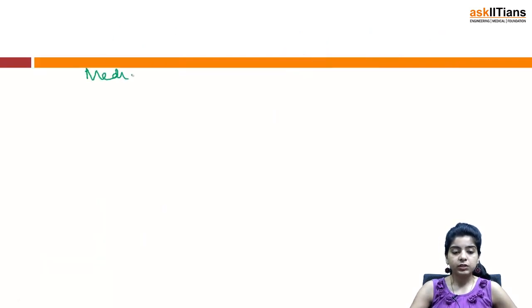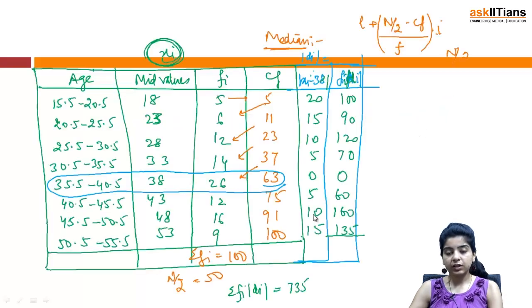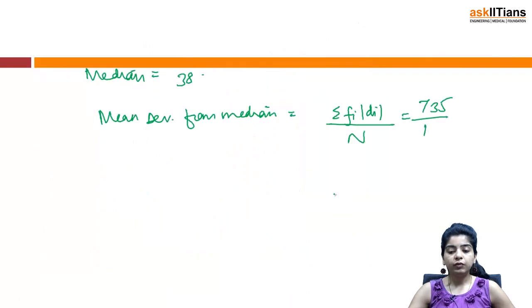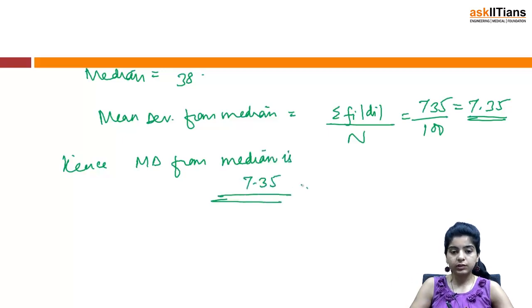Therefore, our median was 38. Mean deviation from median is summation fi mod di by n, that is equal to 735 by n. N is sigma fi, that's 100, and therefore that will be 735 by 100, so it's 7.35. Hence mean deviation from median is 7.35. This is your answer.